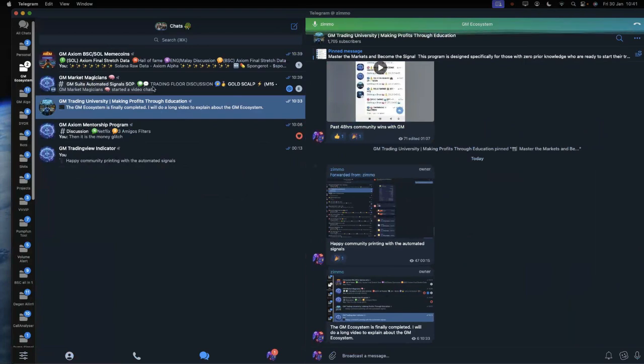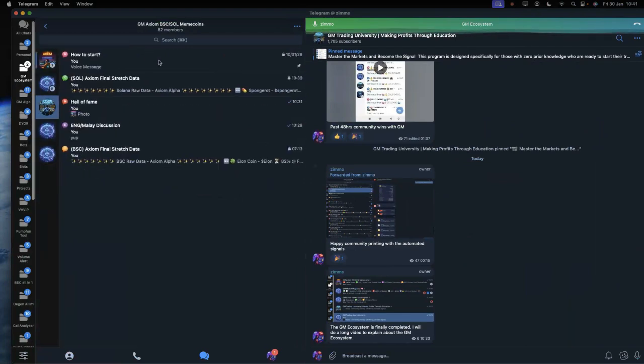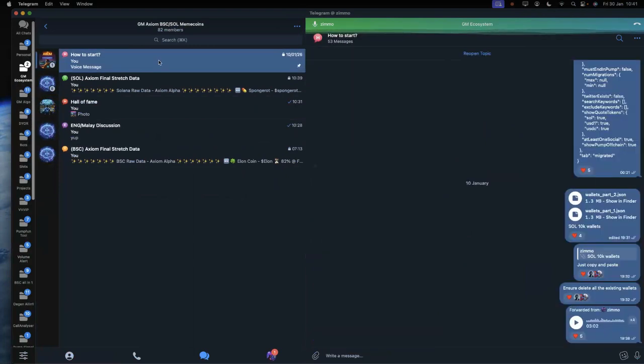The next one that I'll be talking about, I will go from the right to the top. The next one is called the GM Axiom, BSC, and Solana Memecoins. In here itself, what will you learn or what will you get? The majority of the groups over there are paid groups. Over here is a free group.